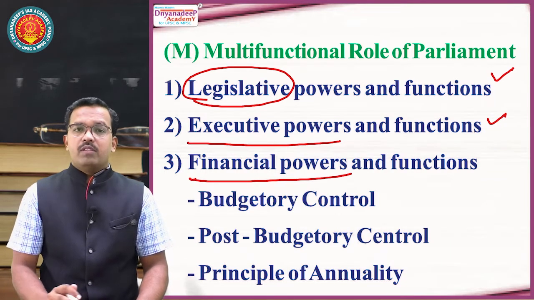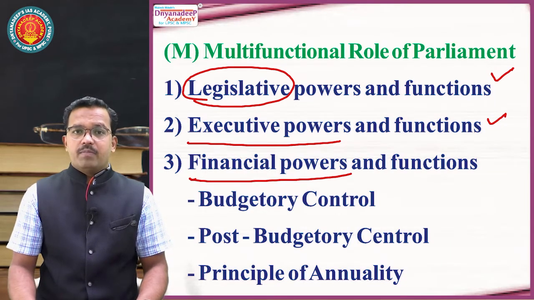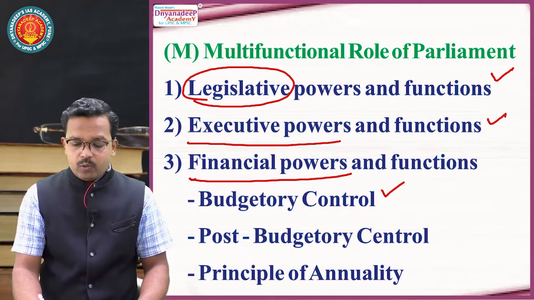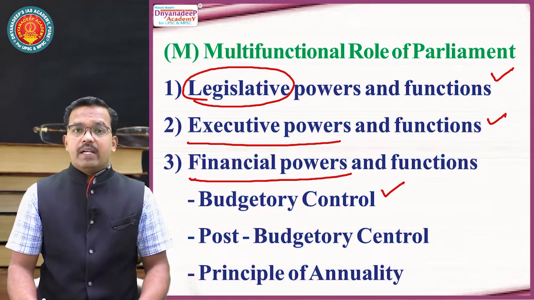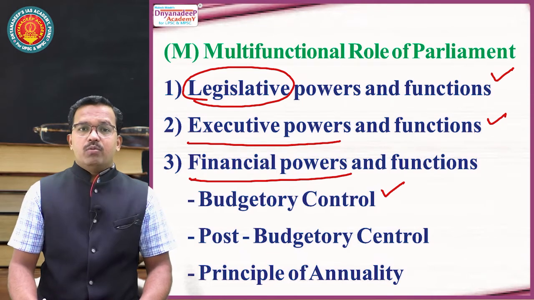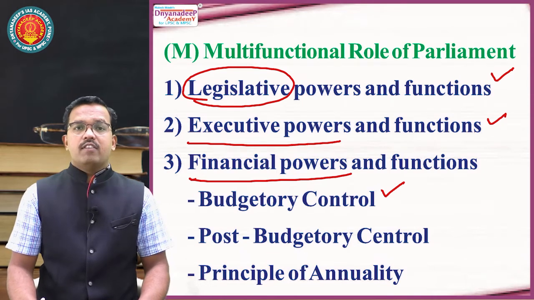Now, what is the foremost financial function of Parliament? It is budgetary control. What is a budget? It is the annual financial statement of the government, which contains provisions relating to the estimated income and expenditure of the government on an annual basis. So this budget is a very important tool in the hands of the Prime Minister and Council of Ministers to run various government policies, programs and objectives.